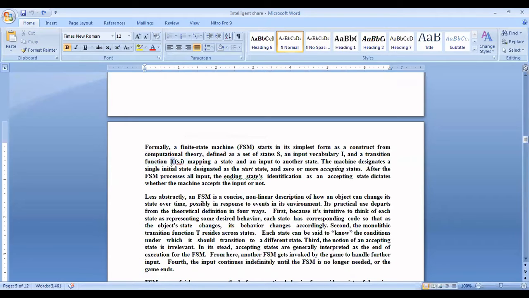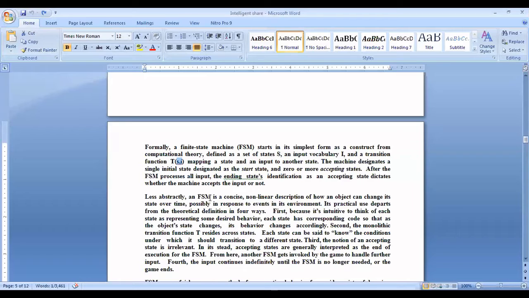In this particular transition function, we have to provide as input a state from the set of states and an input value, mapping the state and input to another state. The machine designates a single initial state, designated as the start state, and zero or more accepting states.